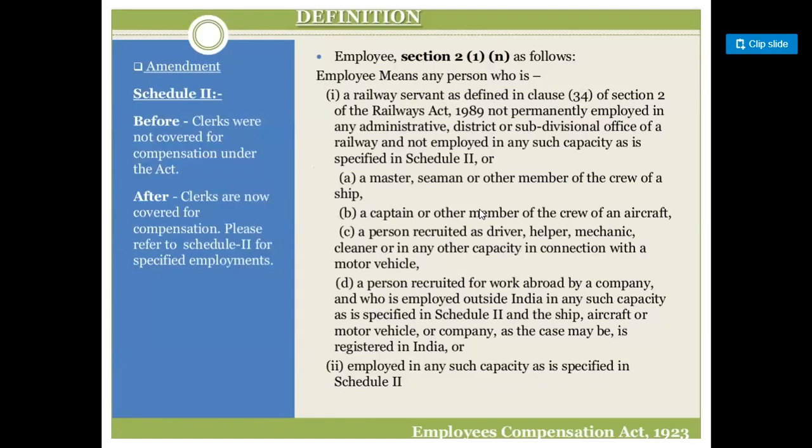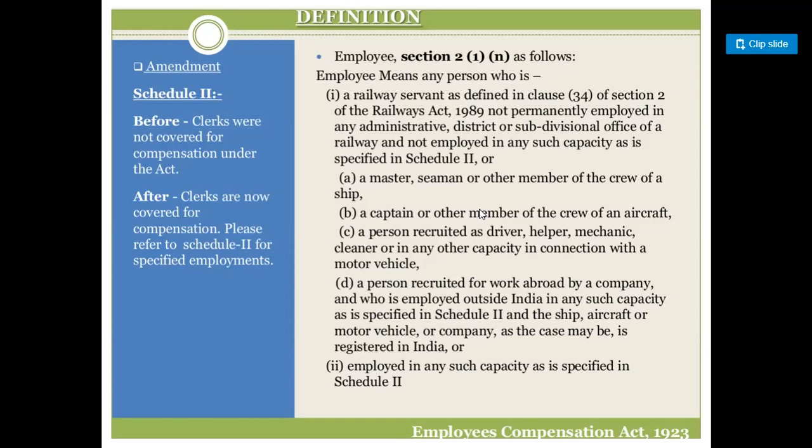Next is the employee. Employee under section 2(1)(n) is as follows. Employee means any person who is a railway servant as defined in clause 34 of section 2 of the Railways Act 1989, not permanently employed in any administrative district or subdivisional office of the railway and not employed in any such capacity as specified in Schedule 2.